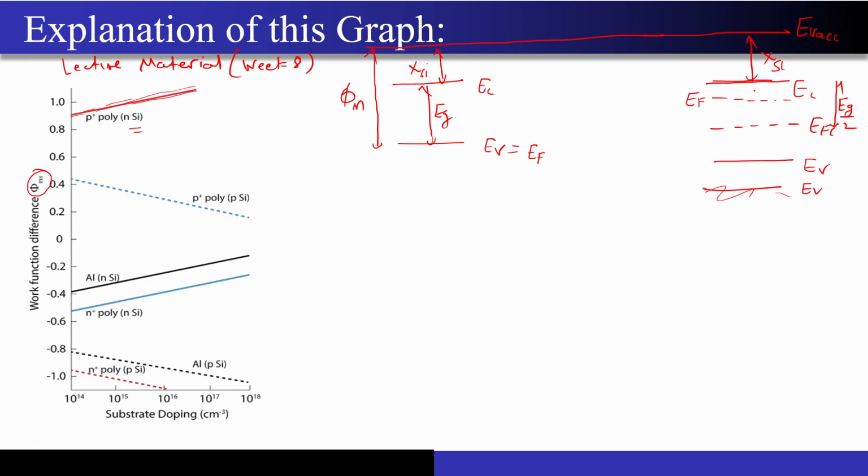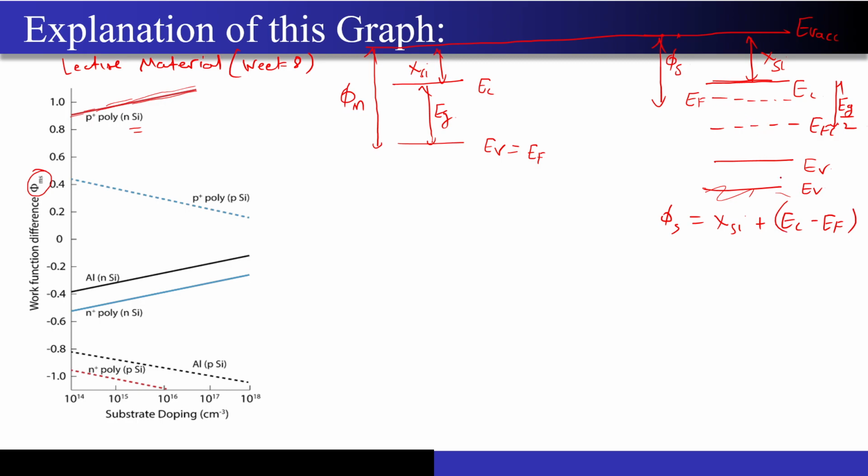So now if I just try to write the phi s, then phi s will be this quantity. So what is the phi s? Phi s is chi Si plus EC minus EF.